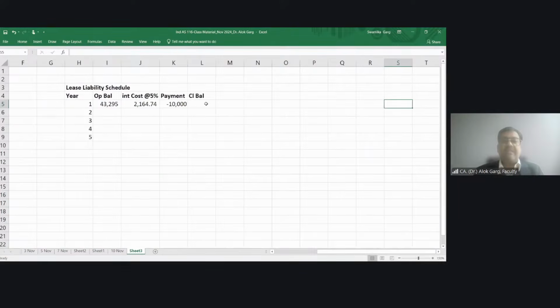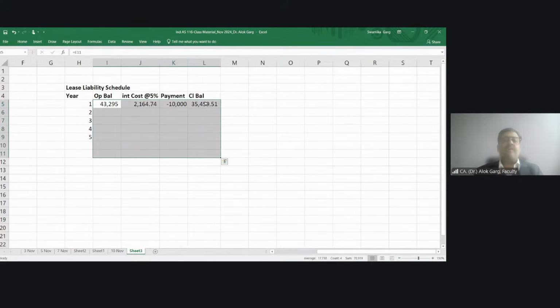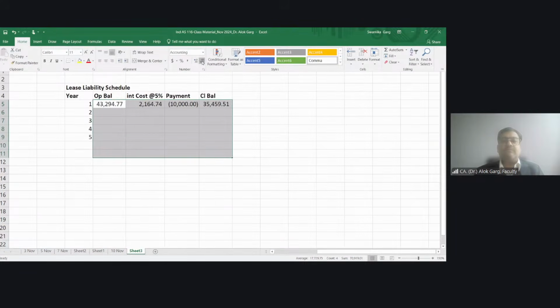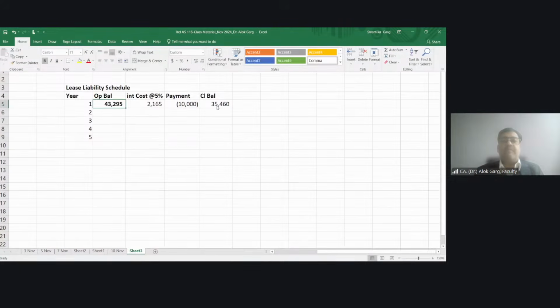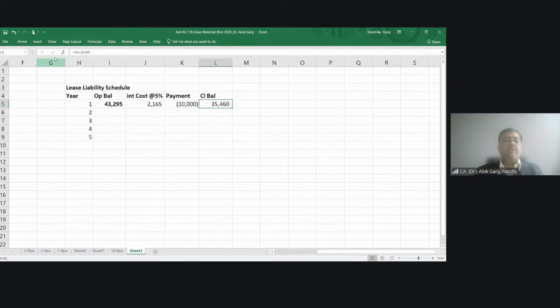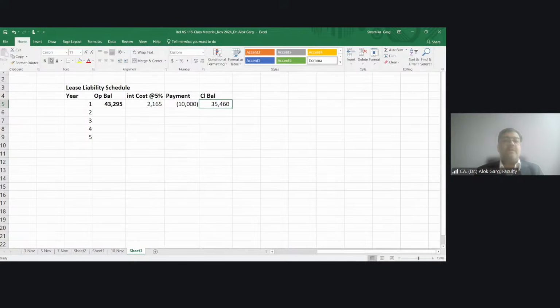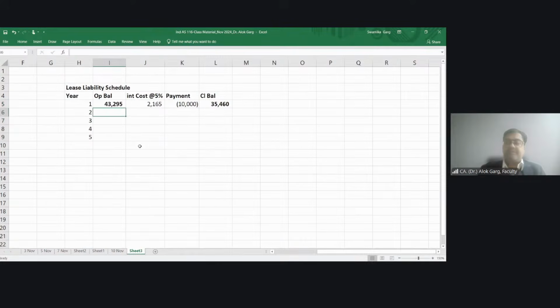My closing balance is this plus this minus this. So the liability at the beginning of the year was 43,295, and the closing liability at the end of the first year was 35,460.